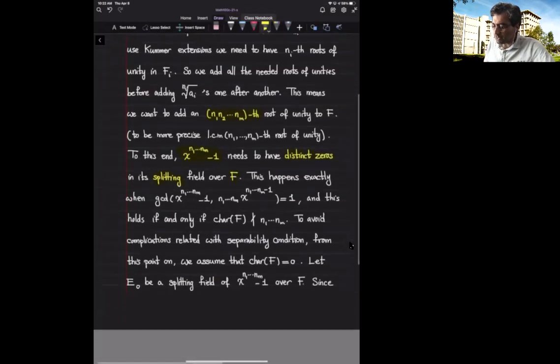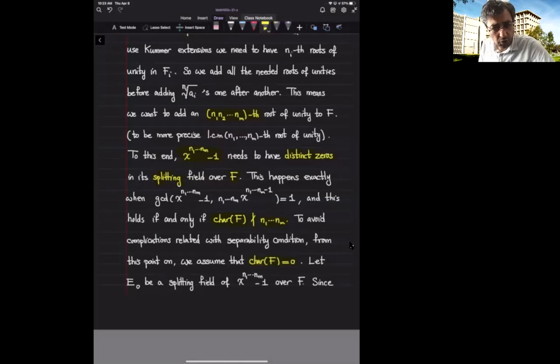For this polynomial to have distinct zeros, we need the derivative and this polynomial to be co-prime, and that's equivalent to saying that the characteristic of F should not divide any of these n sub i's. We can continue with this line of argument, and it's completely okay. But for simplicity, I'm going to assume that the characteristic of my base field is actually 0.